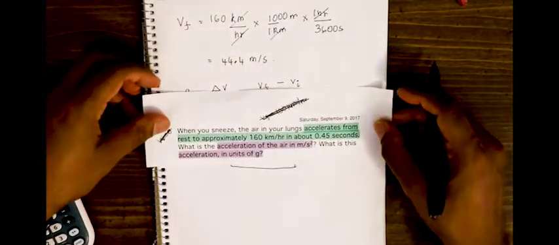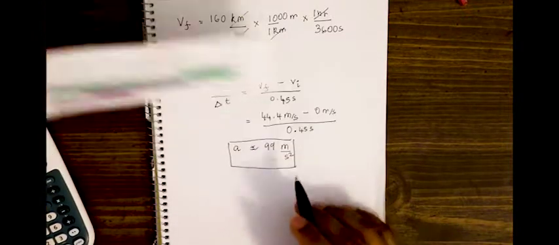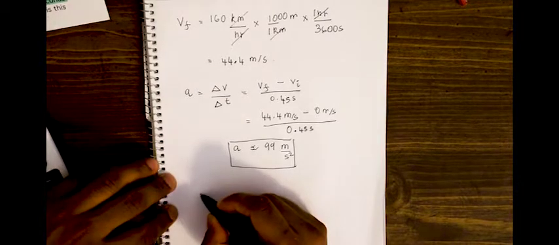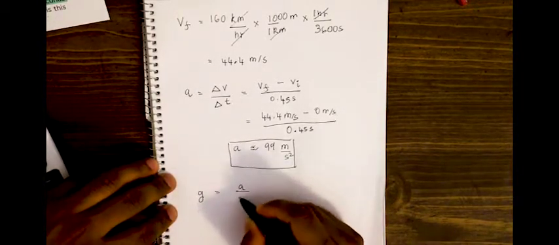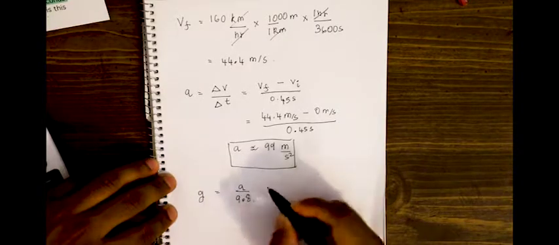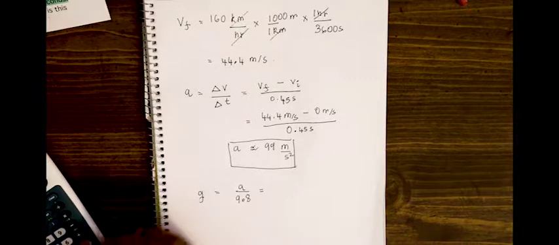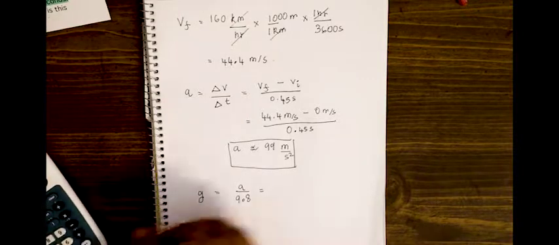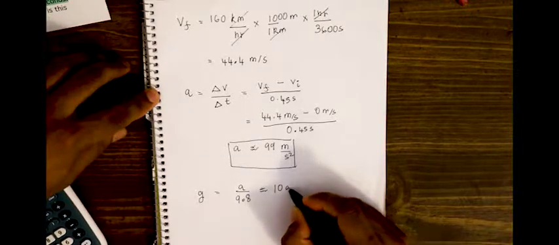The question further asks us, what is the acceleration in units of g? For units of g, we simply divide our acceleration by a factor of 9.8, which will give us approximately 10 Gs.